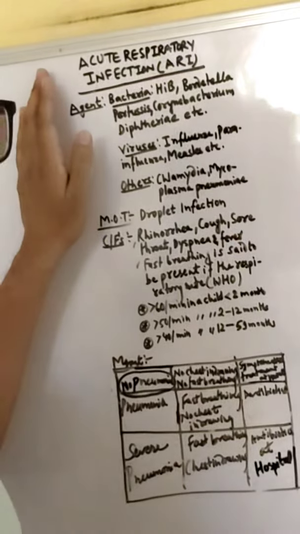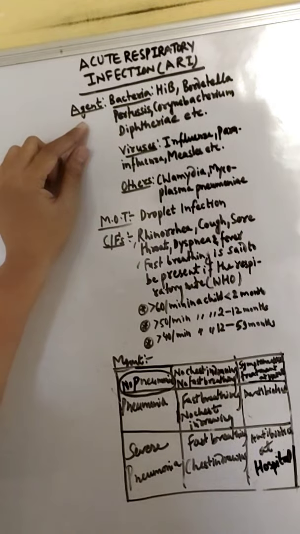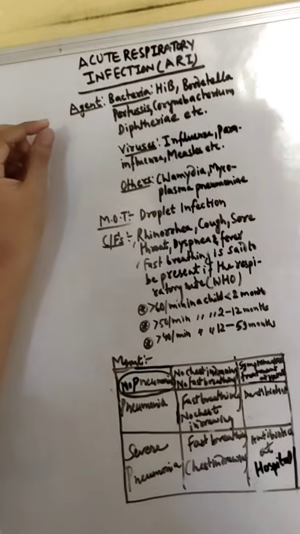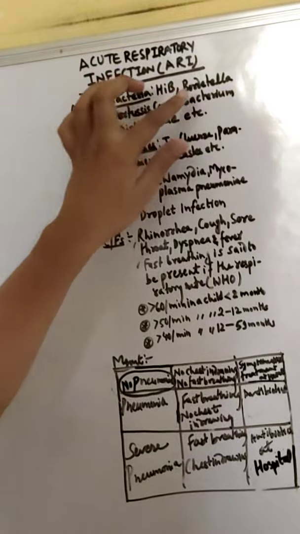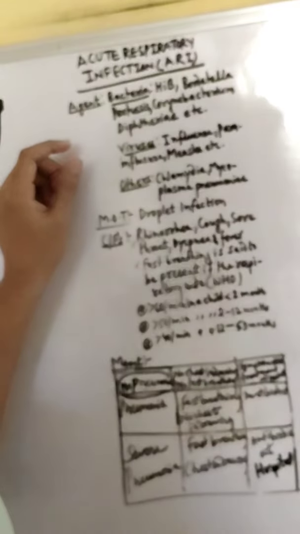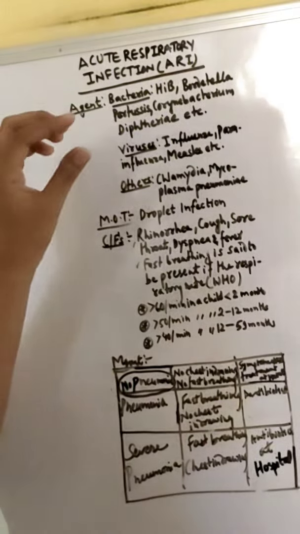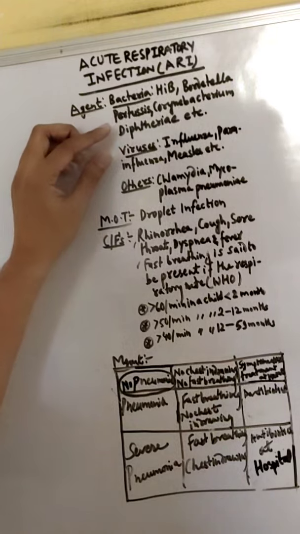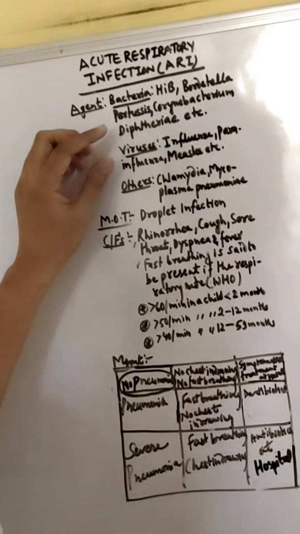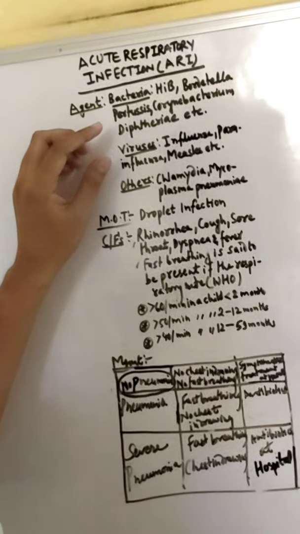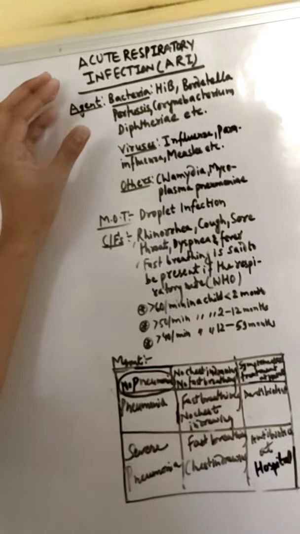Today we are going to discuss acute respiratory infection. It is also a communicable disease. So what is the causative agent? Bacteria: Haemophilus influenzae type B, Bordetella pertussis, and Corynebacterium diphtheriae. So the causative agents of pertussis and diphtheria, along with Haemophilus influenzae type B bacteria, lead to acute respiratory infection.